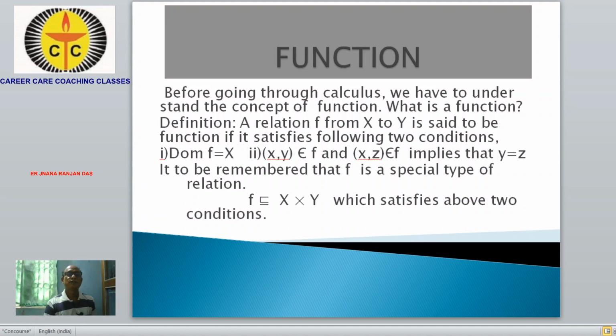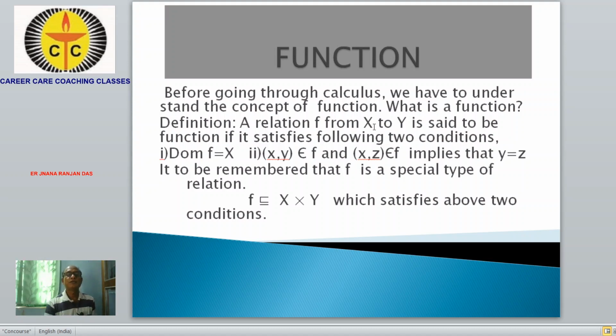Suppose x and y are two non-empty sets, then the Cartesian product x cross y you can define as a set of all ordered pairs (x, y), where the first element belongs to x and the second element belongs to y. And we can define a large number of relations from x to y satisfying certain conditions.